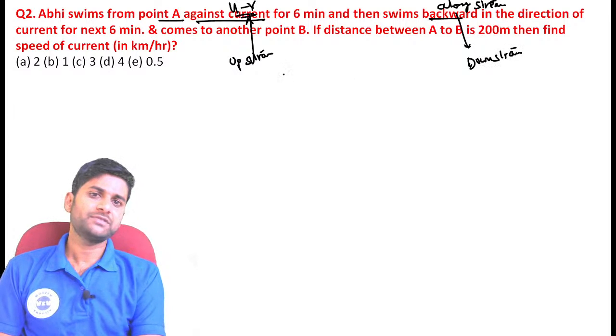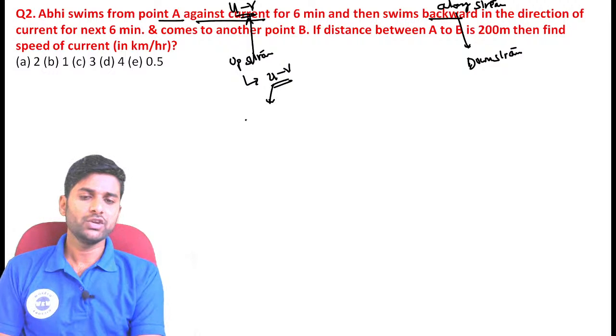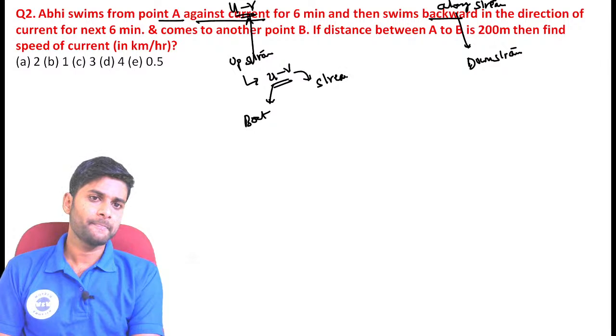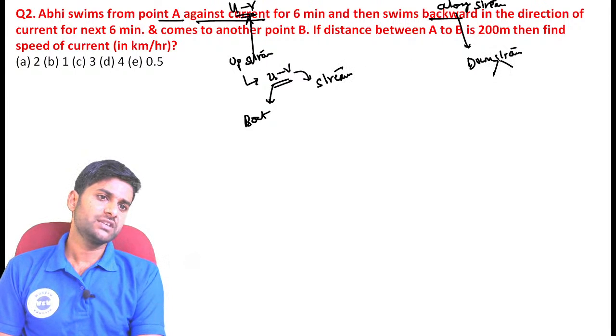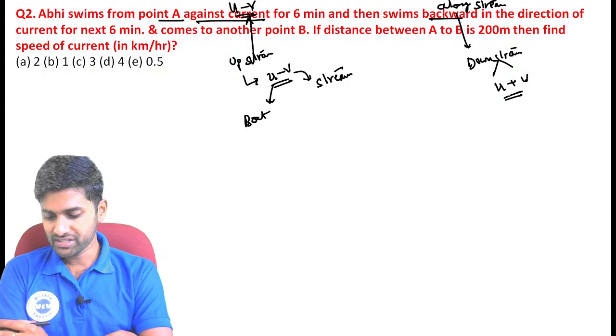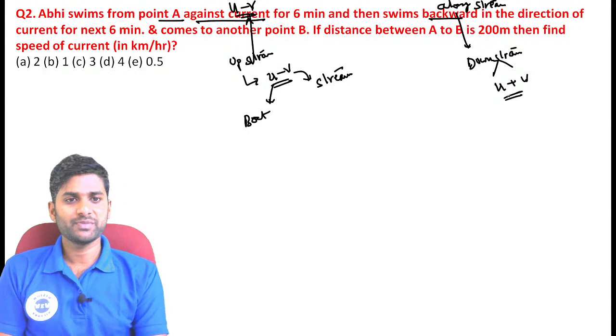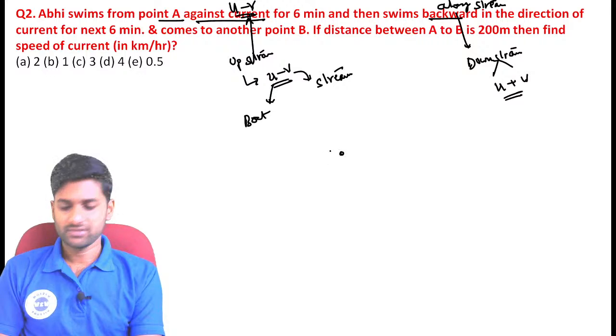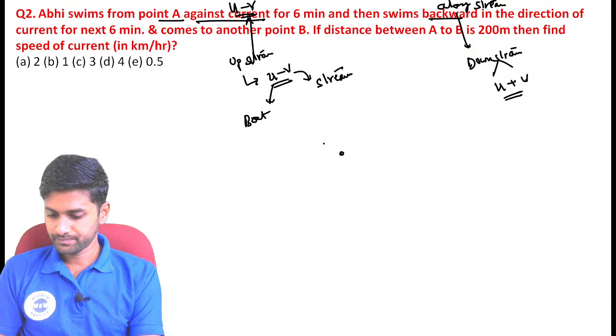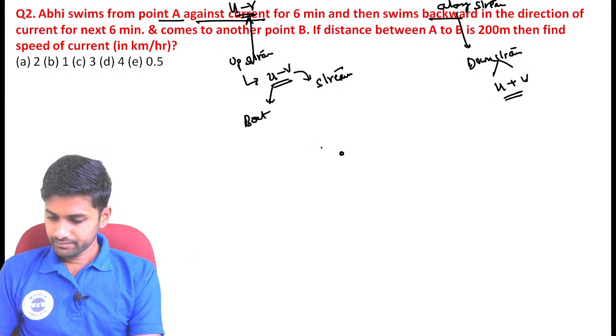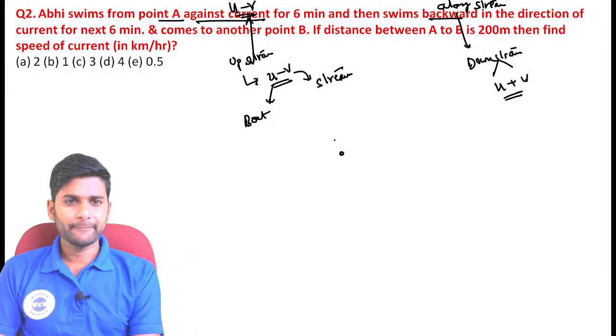Now, for any upstream journey, the speed is exactly U minus V kilometer per hour, where U is the boat speed and V is the stream speed. Same thing downstream, along the stream, is represented as U plus V kilometer per hour, where U is the boat speed and V is the stream speed. And this is the point A, remember.